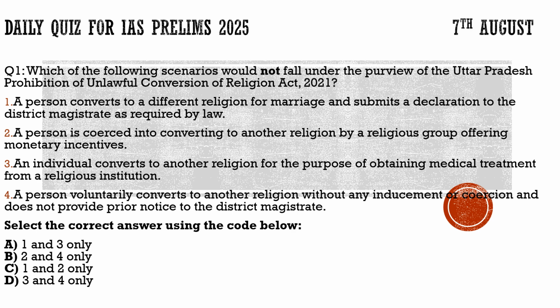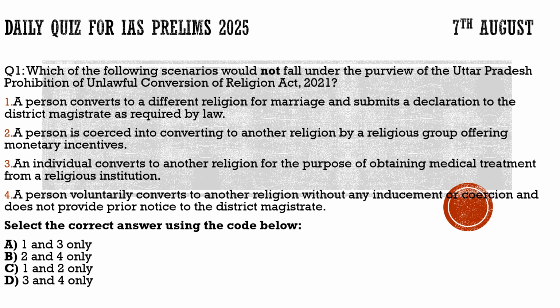The first question is with respect to the Unlawful Conversion of Religion Act 2021 of Uttar Pradesh. Why are we discussing this question here? Because we saw in the current affairs today that they have proposed an amendment to this act. We discussed the amendments they proposed, but it is yet to be passed, and we will see it once it is passed. Till then, we will discuss questions with respect to the Unlawful Conversion of Religion Act of 2021.